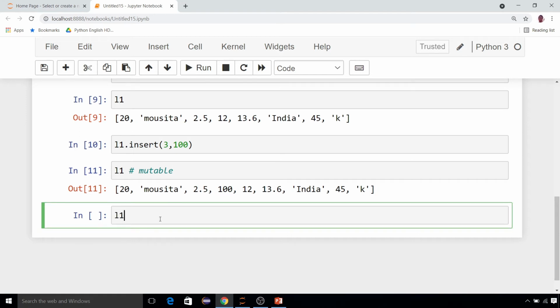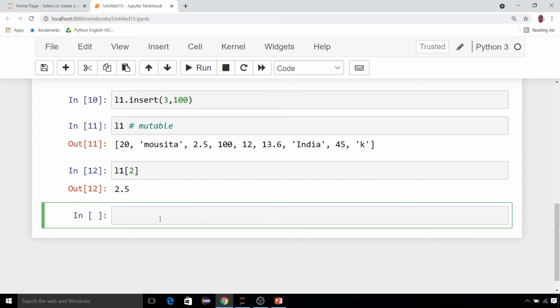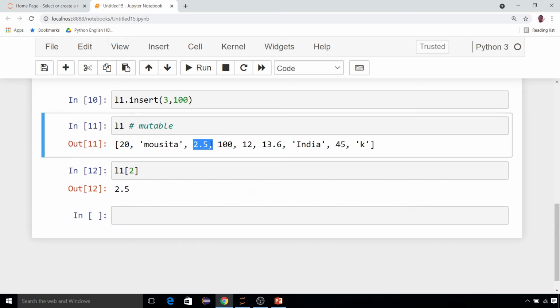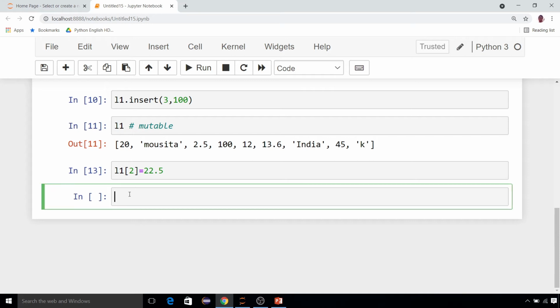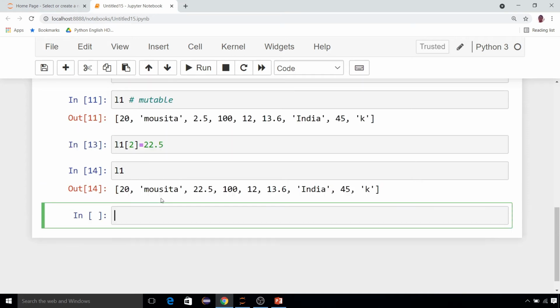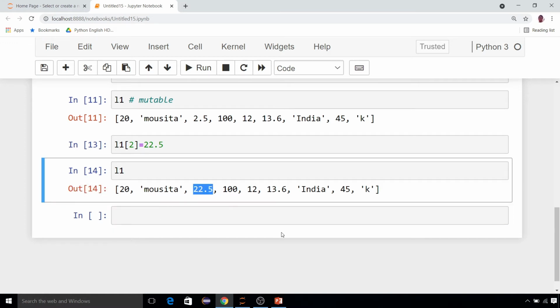Suppose L1 of 2, the second index position. I am writing here L1 of 2 equal to, suppose, 22.5. It will change. Now print your L1. Just see, there is no 2.5, rather there is 22.5. This is the best example of showing whether a list is mutable or immutable, and we have found that a list is mutable.